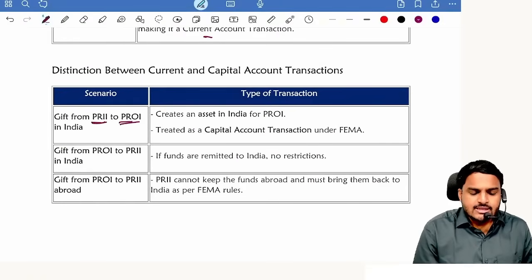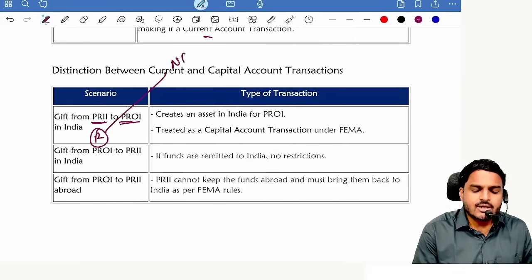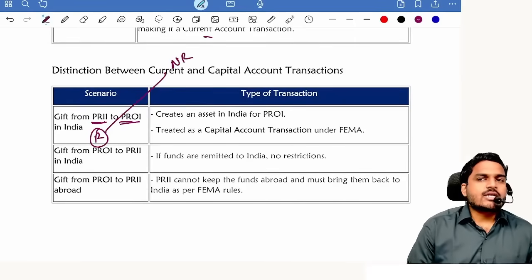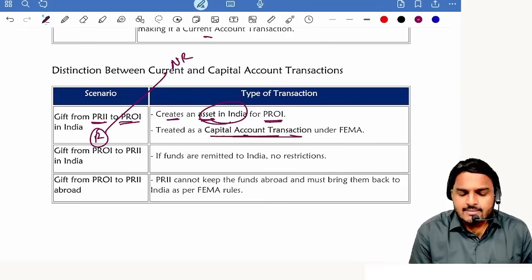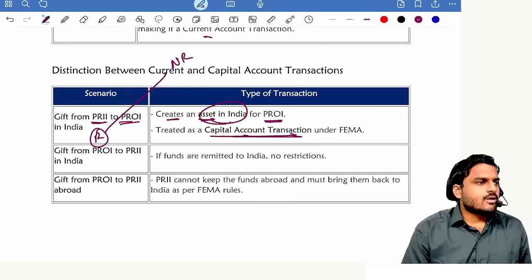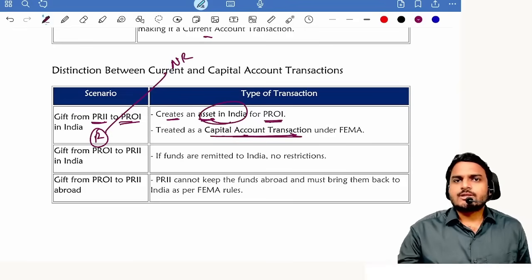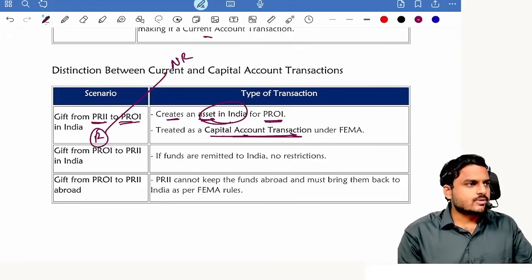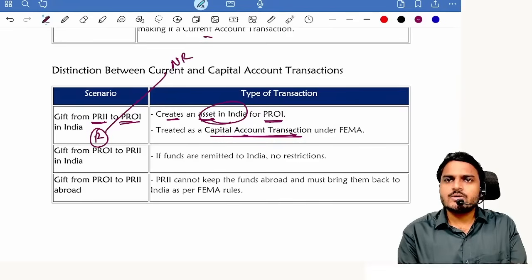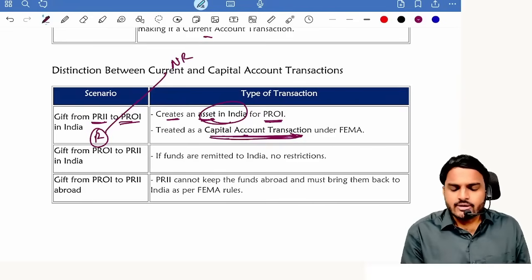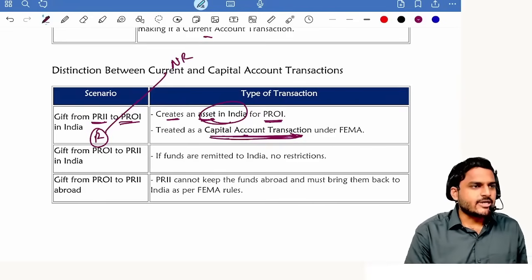Gift from resident to non-resident. Resident to non-resident means outgoing or incoming? Outgoing. It creates an asset in India for the non-resident, so it becomes a capital account transaction. I am the owner of this building. Suppose our Sanjeev, a non-resident, I gave this property as a gift to Sanjeev. Now for Sanjeev, a non-resident, an Indian asset was created. Yes or no? Capital account transaction. Any confusion?